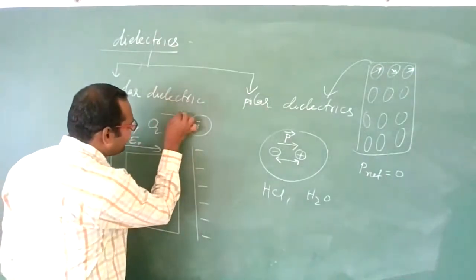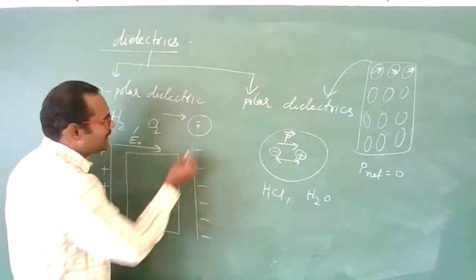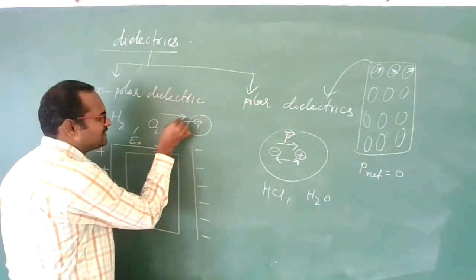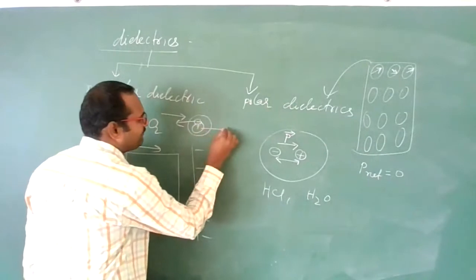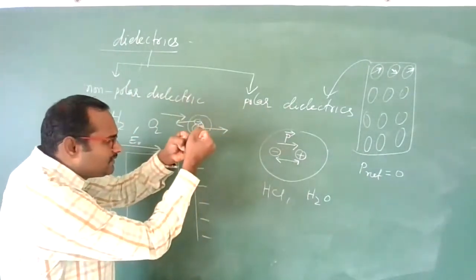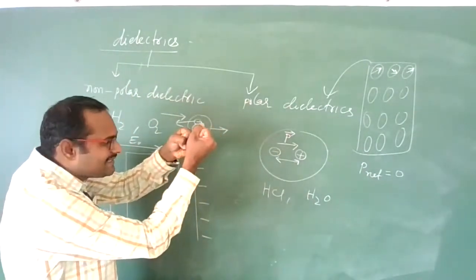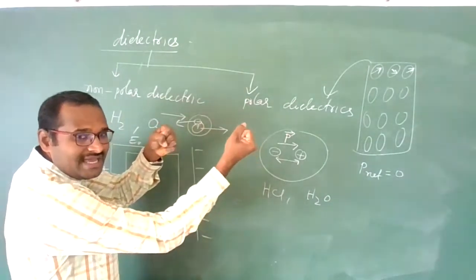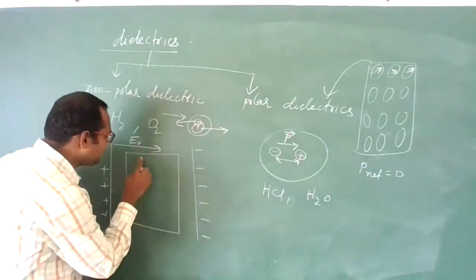If you keep one external electric field, these negative charges will get a force in this direction and positive charges will get a force in this direction, so that they will get stretched apart, and a net dipole moment will be created in the interior of this non-polar dielectric.